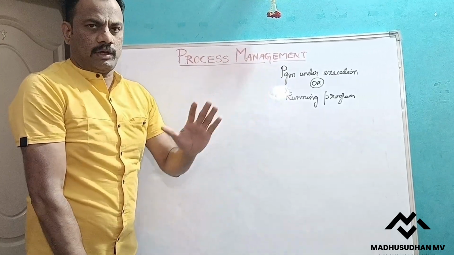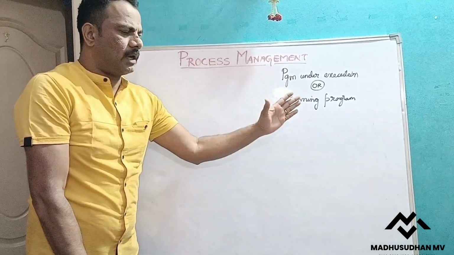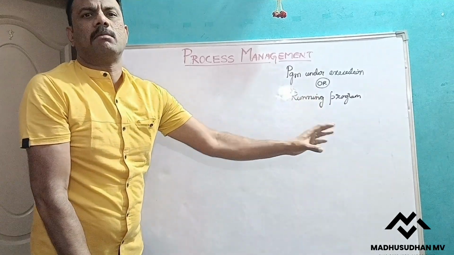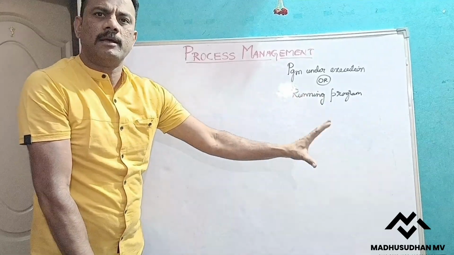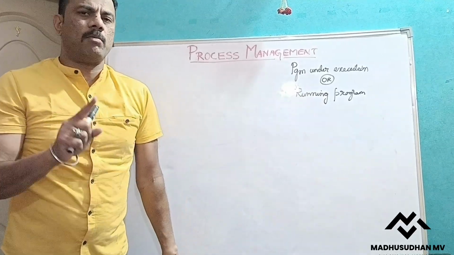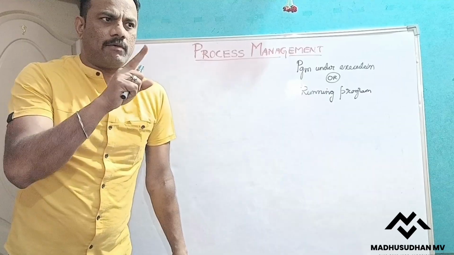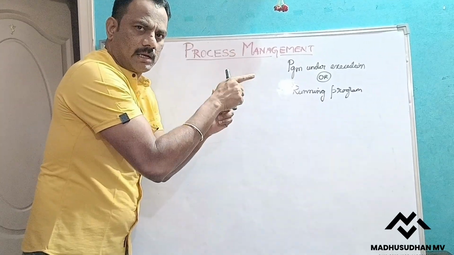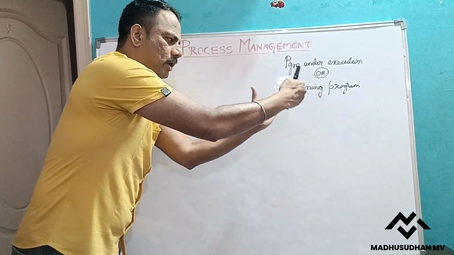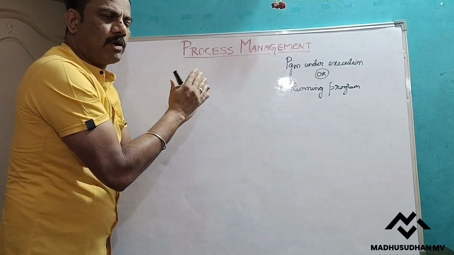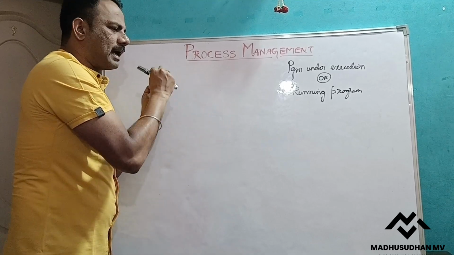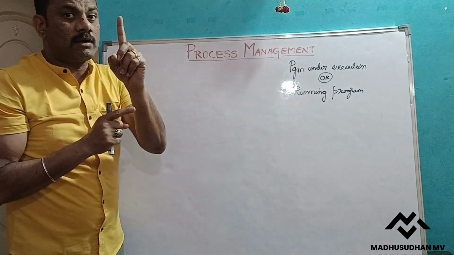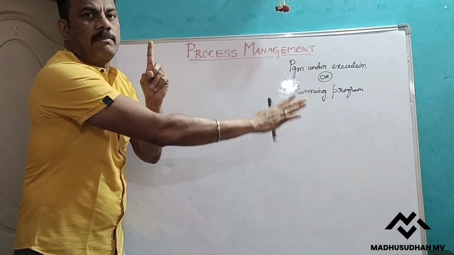So what does it mean? We know that we store everything in the secondary memory, right? Assume we have stored some n number of songs, say 50 songs, in the secondary memory. Now at a time, how many songs are we listening to? Whenever we double click on one song, that one song is brought from the secondary memory to the main memory. And once it is in the main memory, our processor takes the instructions from it and keeps executing. That means one song is playing, and the remaining songs are not playing.